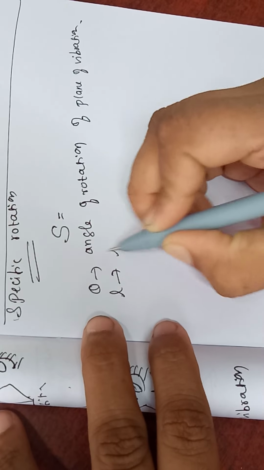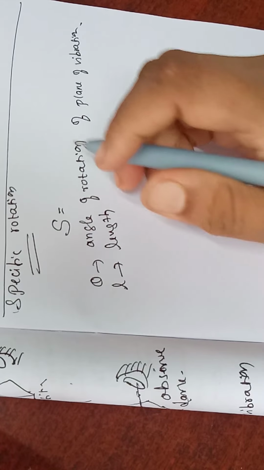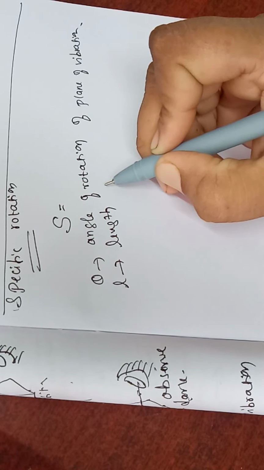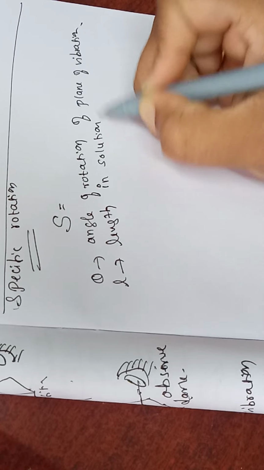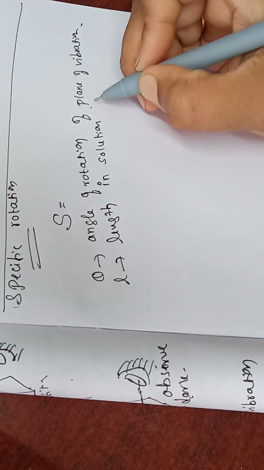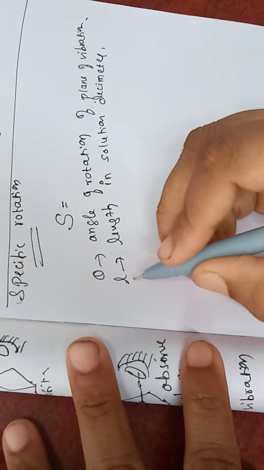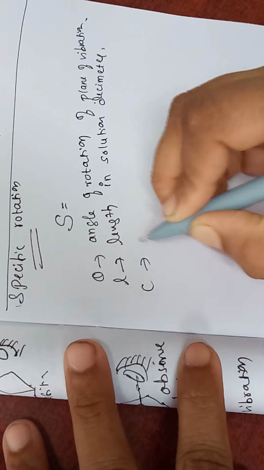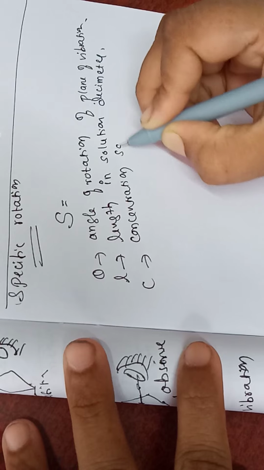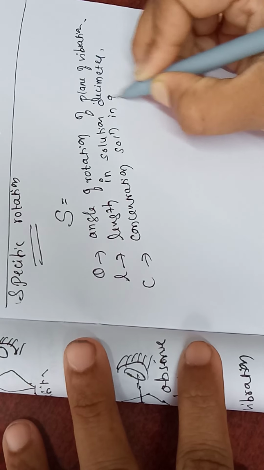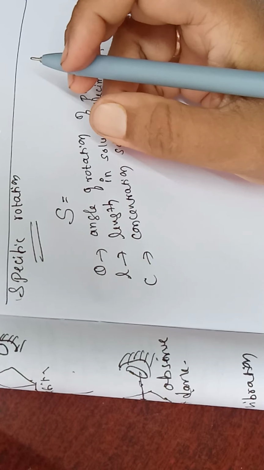Let L be the length travelled by the light in solution, in decimeter. Okay, and if C is the concentration of the solution in gram per cc, then specific rotation is defined as